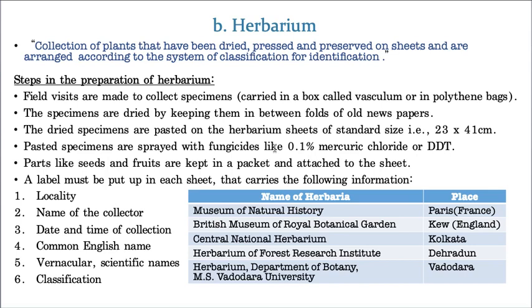After you stick the plant, you spray some fungicide, like mercuric chloride or DDT, so that the plant never gets spoiled. Keep some seeds or flowers in a packet and attach it to the sheet. Then you keep it for identification. On that sheet, you will mention its locality, who collected it, the date and time of collection, the common name, which is the vernacular or local name, the binomial nomenclature, that means the scientific name, and its classification.